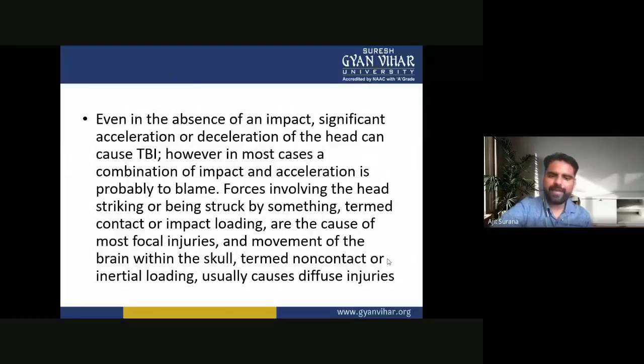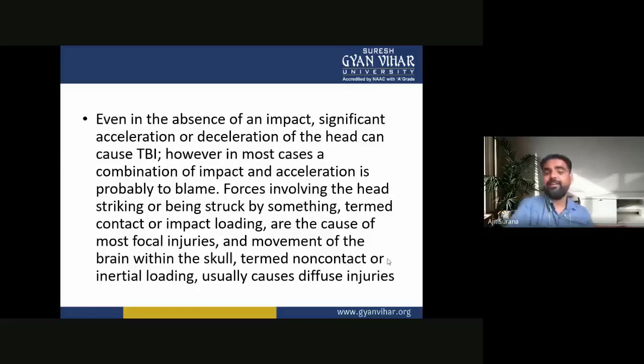Forces involving the head striking or being struck by something, termed contact or impact loading, are the causes of most focal injuries, and movements of the brain within the skull. Non-contact, or inertial loading, usually causes diffuse injuries.